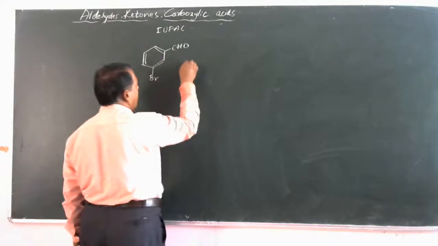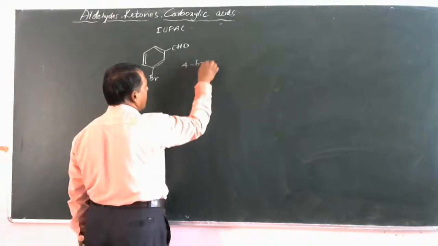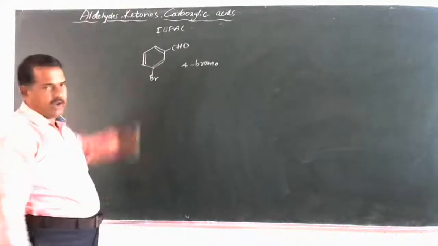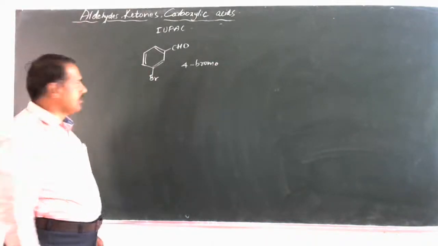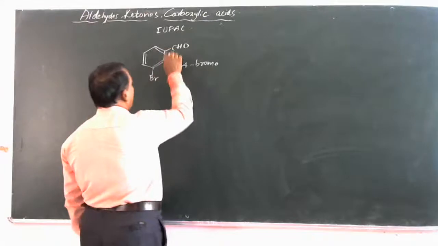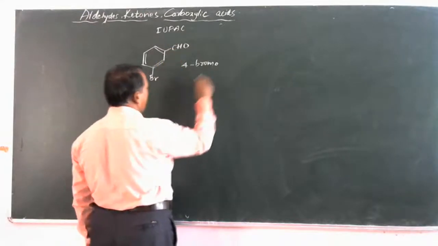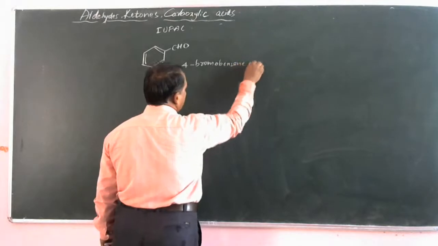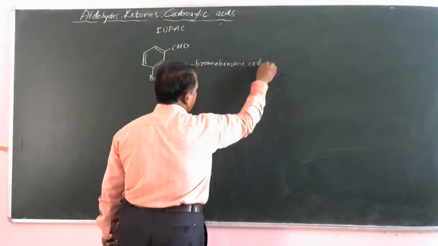4-bromobenzaldehyde. See, 4-bromo, and if it is a ring, benzene carbaldehyde is also written. Benzene carbaldehyde.